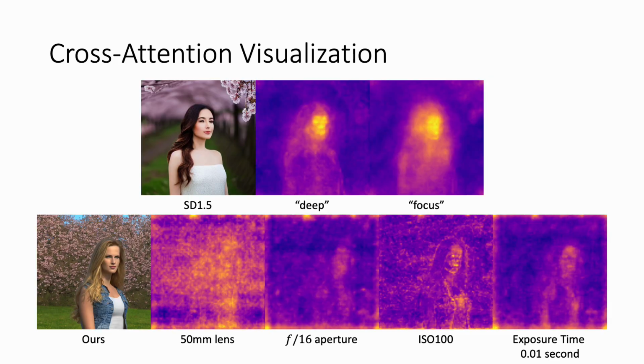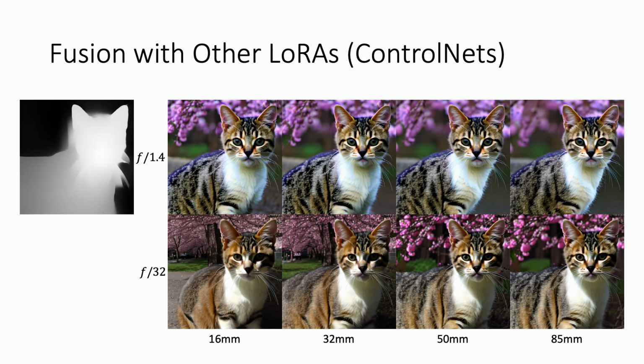To demonstrate the effectiveness of our camera settings tokens, we visualize the cross-attention layer and compare with the results using deep and focus as input text prompts. In the comparison, our camera settings as tokens activate more attention on the entire image, especially on the focal length token and aperture token. Our method can fuse with existing LoRAs for customization, such as those from ControlNets.